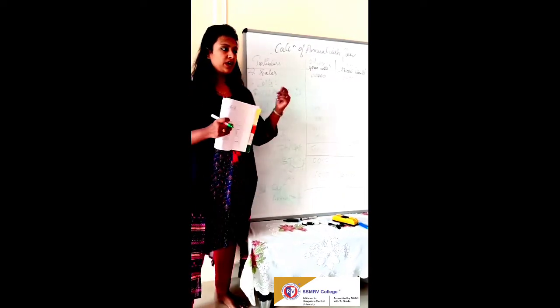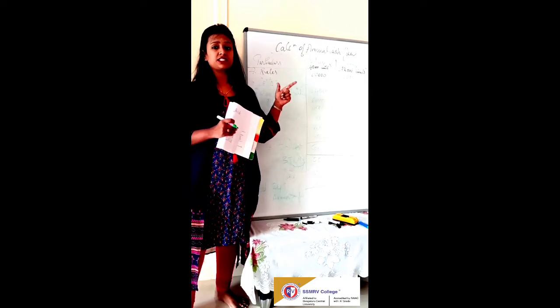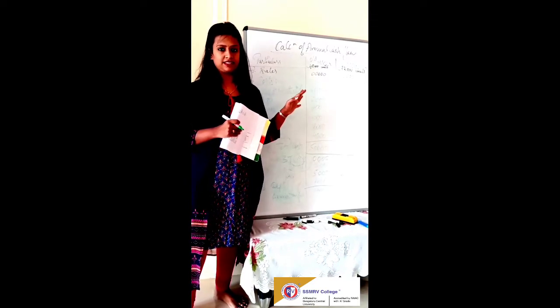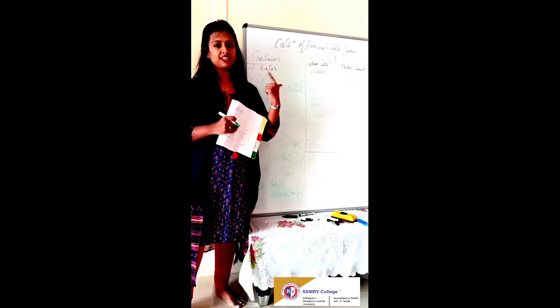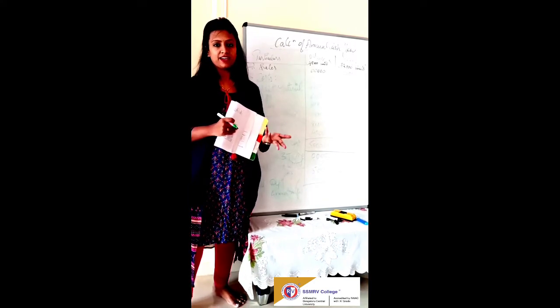Now I will be showing you how to calculate annual cash flows. So now I am showing the method when the annual cash flows are constant. As I have already explained, the payback period formula is initial investment divided by annual cash flows.